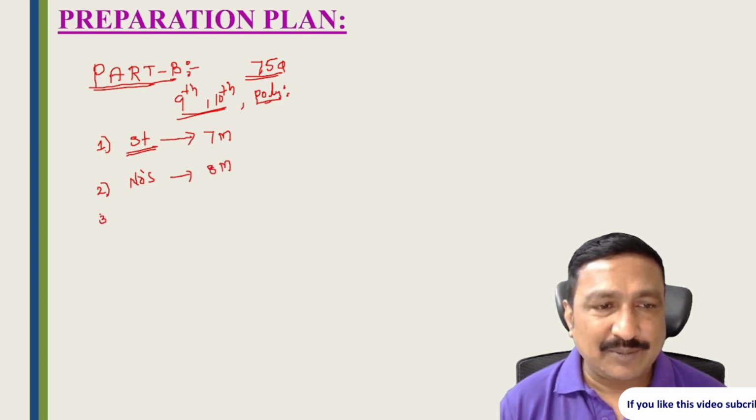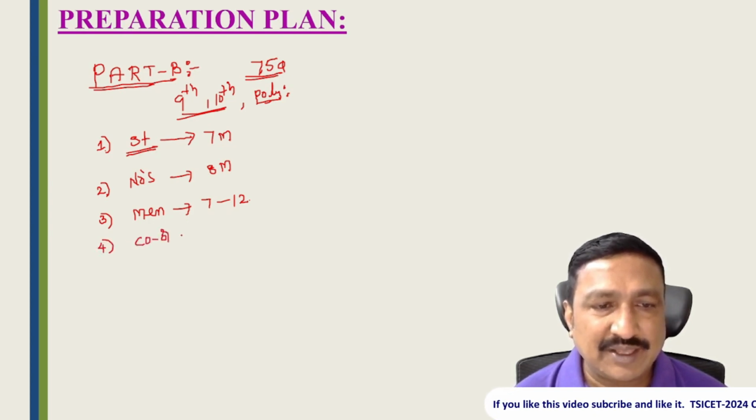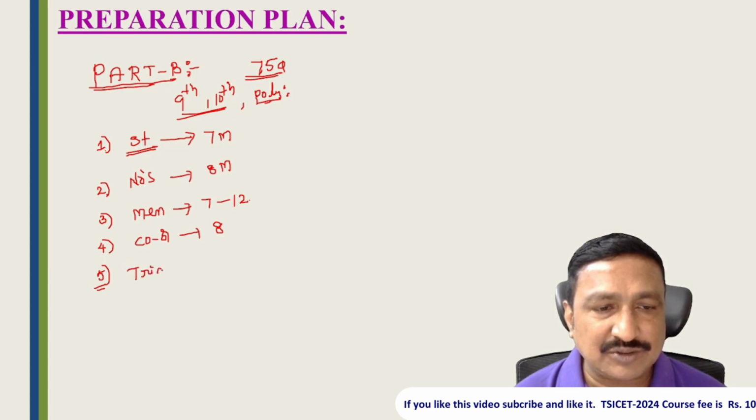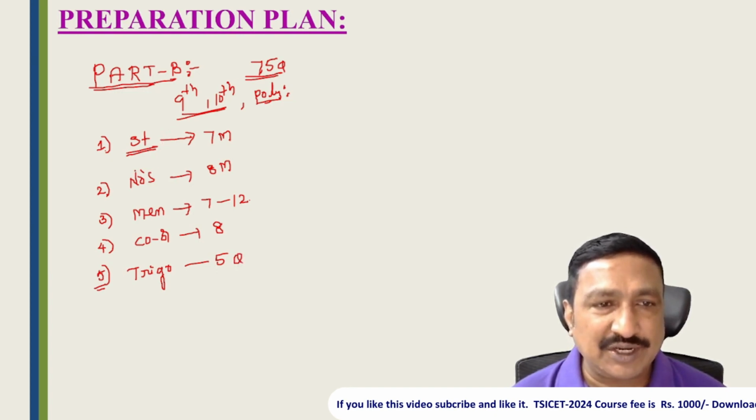Then prepare mensuration; you will get 7 to 12 marks. And prepare coordinate geometry; you will get 8 marks. If you are a mathematics student and very good in trigonometry, prepare trigonometry also; that gives 5 questions.